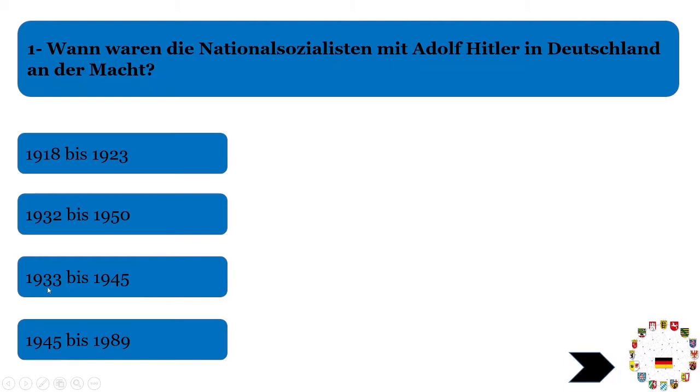You just have to remember this important year, which is 1933, in which Mr. H was selected as German Chancellor, or you can say Reichskanzler, or we call it President as well. If Chancellor is not the right term, the upcoming questions will be related to that. Just remember, just learn this important year, 1933. So nationalists with Mr. H were in the government or were in power in Germany from 1933 till the end of the Second World War, which was 1945.